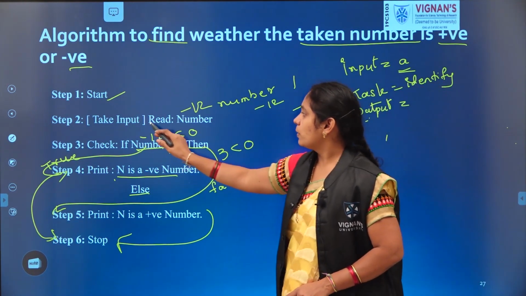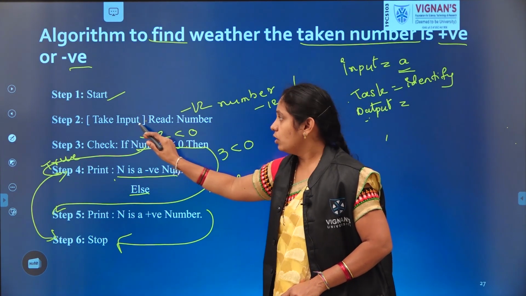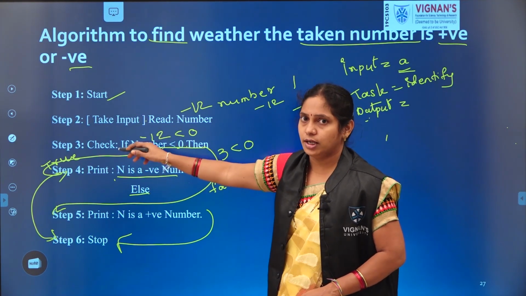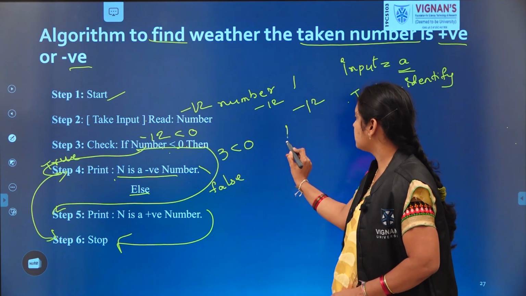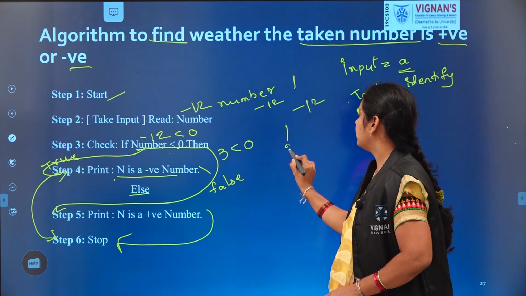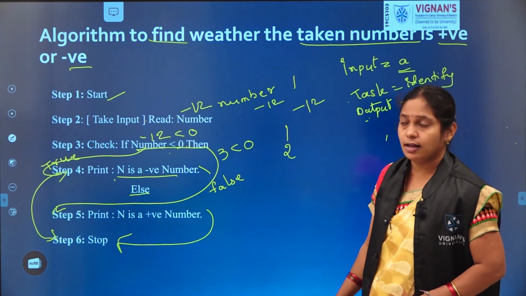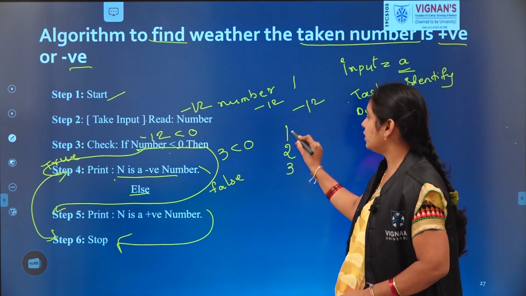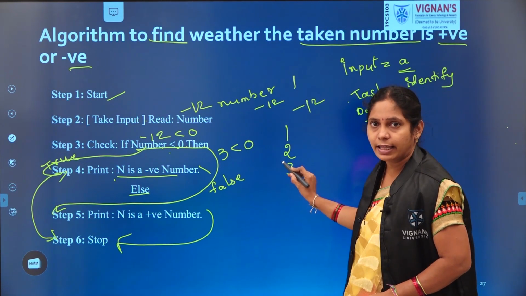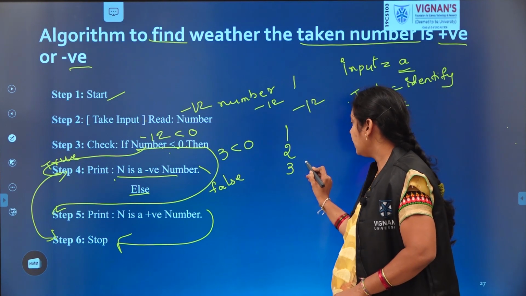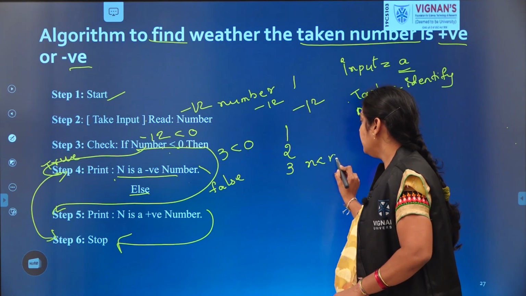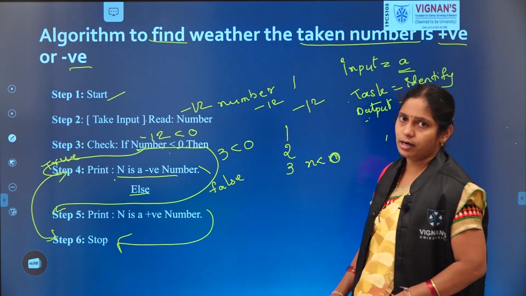Right? Once see the flow here. What is the process here? First step we started and then step 2, and come to step 3. In the first step we started, in the second step we have taken the number, and in the third step the condition we are checking is whether n is less than 0 or greater than 0.